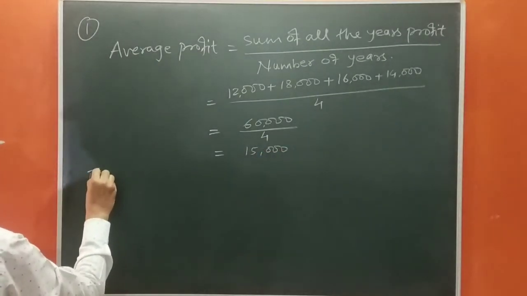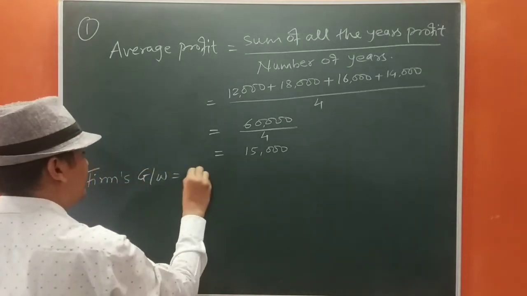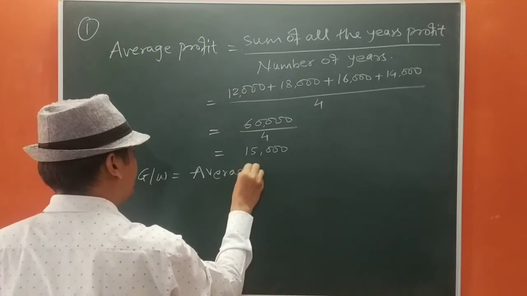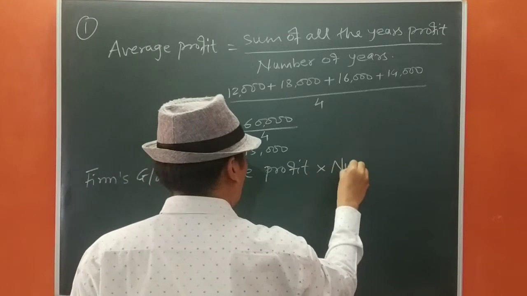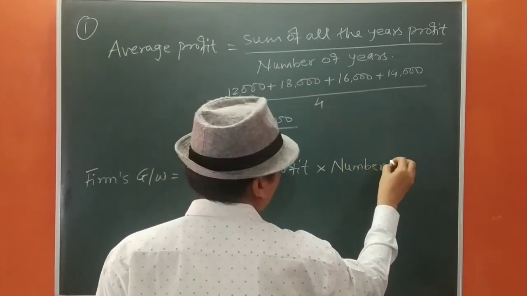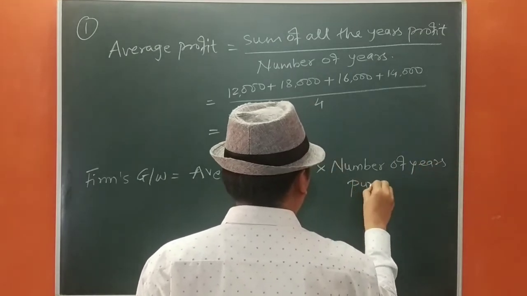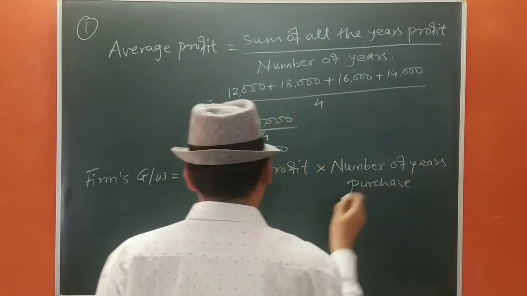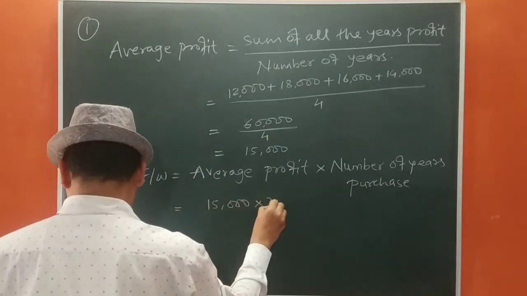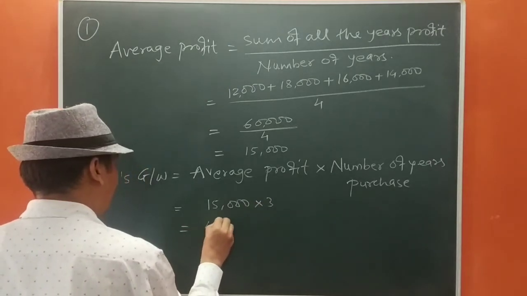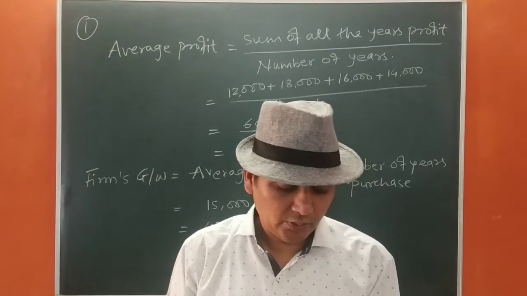Now the firm's goodwill equals average profit into number of years purchase. This is a very easy question. 15,000 into 3, so it is 45,000. Okay, now we move to question number 2.